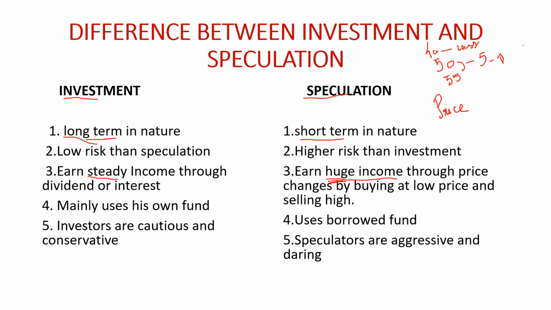Now, investment we mainly do from the surplus funds we have. I have already explained it, right? And speculation we mainly do with borrowed funds. Investors are very cautious and conservative because they invest for a long term purpose, and some income is definite. But in speculation, the speculator is very daring. He wants to take risk. He is very aggressive to earn income. He cannot wait for a 1 year or a 2 year period. He is very aggressive to earn profit.